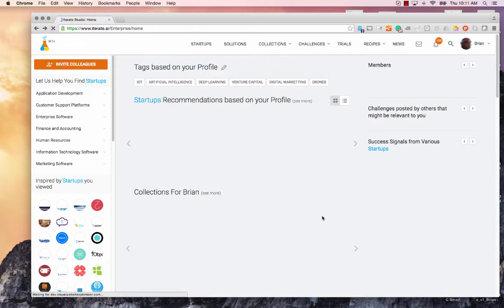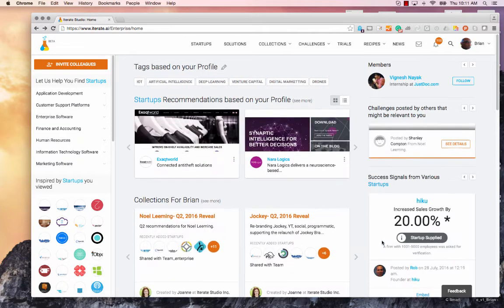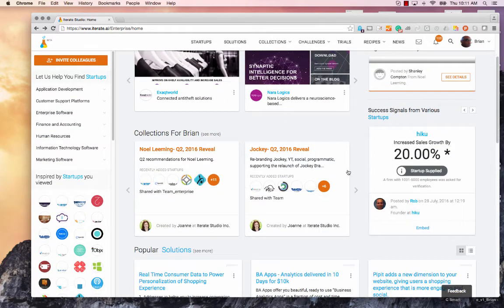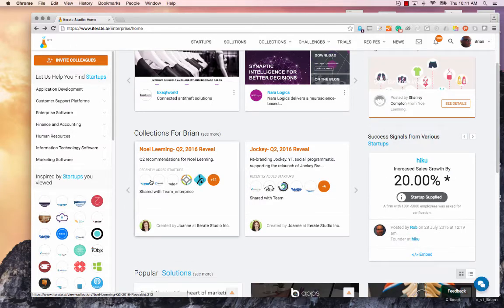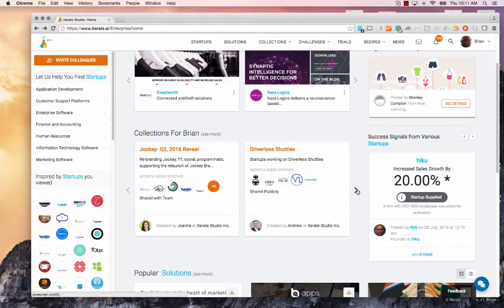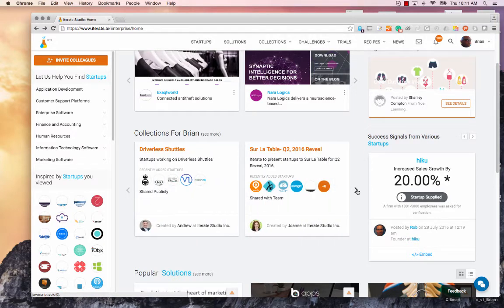And then the third and final category for you to discover is this capability or the feature called collections. Collections is a list of startups that we have curated, and most of them we have given out publicly for our customers and users to view, as well as for our paid customers we have private collections that are secure, that only they can view.